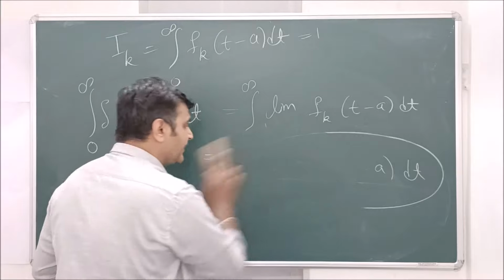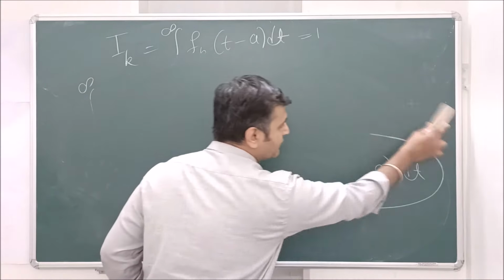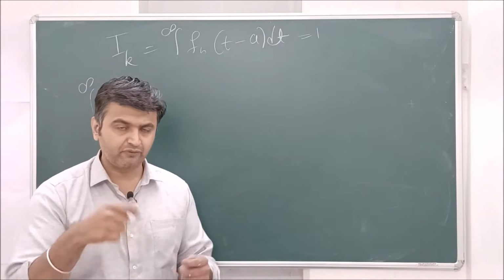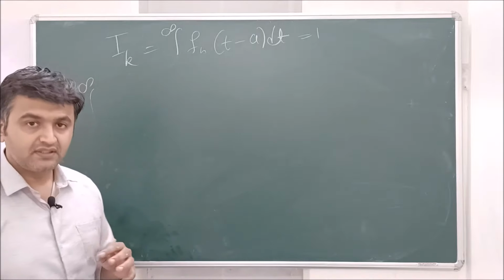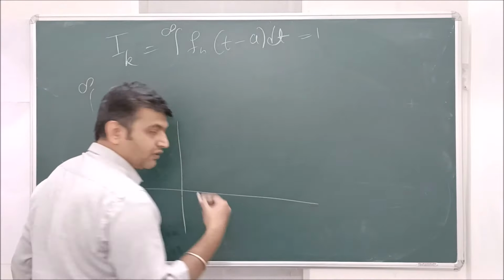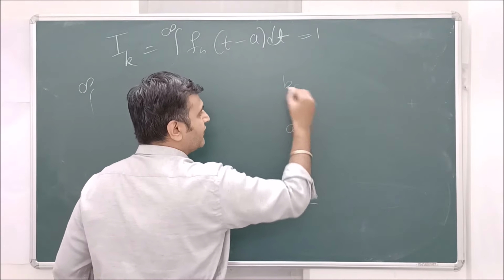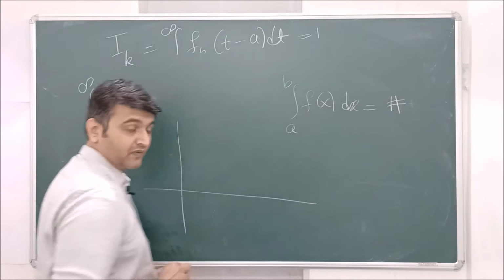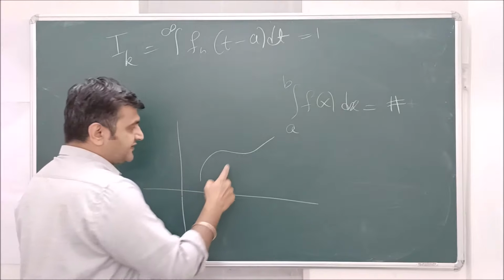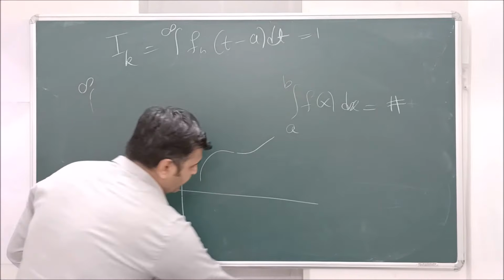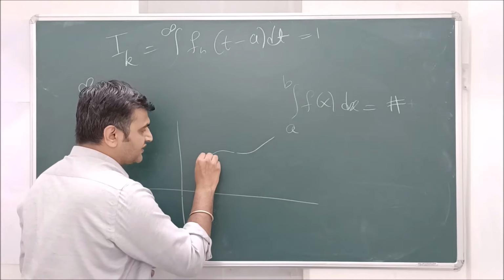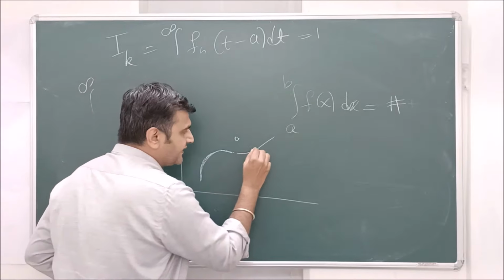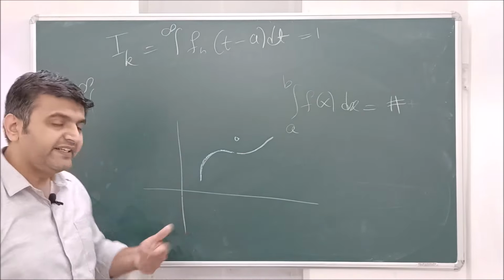Because if you recall your single variable calculus, where you studied Riemann theory, I will post the link in the description where I have talked more on this. What does that Riemann theory say? One of the results is: if you find the integration of a function, you get some number. If I change the function at one point, and have another function, say this blue one, which is the same as the function f and only at one point takes a different value, then the integration remains the same.